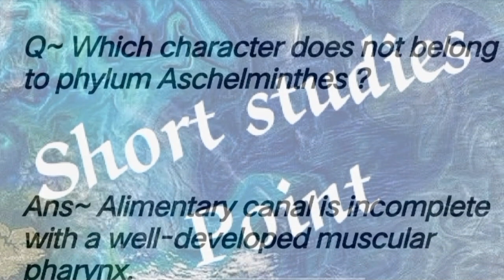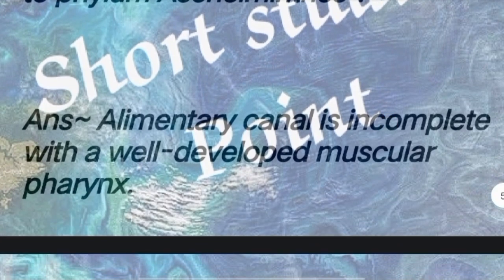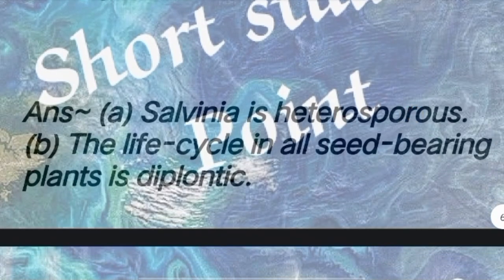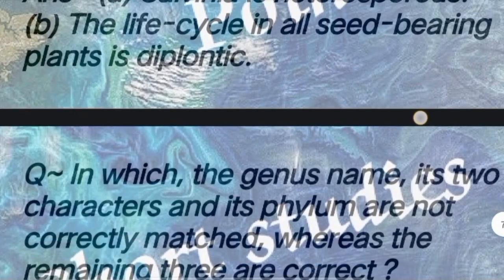Next question: which character does not belong to phylum Aschelminthes? Answer: alimentary canal is incomplete with a well-developed muscular pharynx. Next question: consider the 4 statements and specify whether they are correct. Answer: A, Salvinia is heterosporous, and B, the life cycle in all seed bearing plants is diplontic.